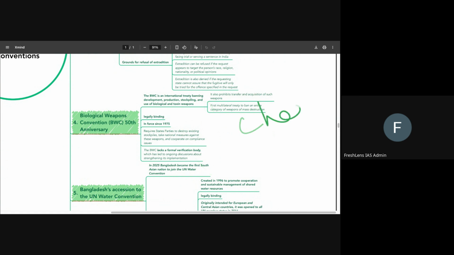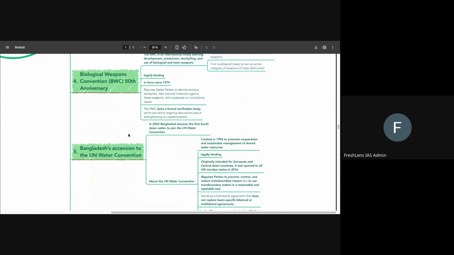Unlike the Chemical Weapons Convention, which has a challenge inspection method associated with it, which basically allows any state party to challenge the regime of chemical weapons control in another country. That way, they are able to ensure a better check on the implementation of that particular convention. Okay, so we'll be clear about this particular part.